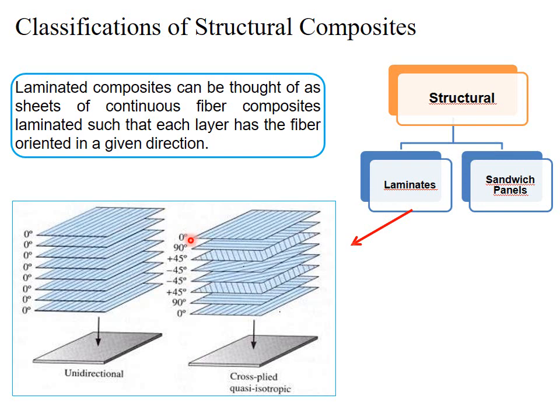The first layer, the top layer, has 0 degree angle. The second layer has 90 degree, and below that the layer has 45 degree. This angle is the angle between the fibers oriented in one layer.